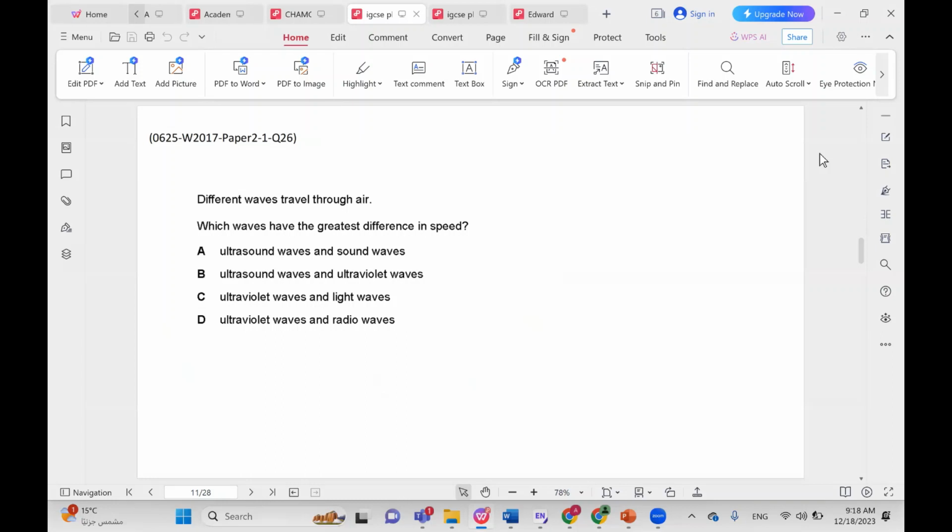Different waves travel through air. Which waves have the greatest difference in speed? So you need to know that electromagnetic waves include ultraviolet waves, light waves, and radio waves. These are not within the scope of this video. These have to do with another video that has to do with light and electromagnetic waves. But ultraviolet waves, light waves and radio waves all have a speed of 3 times 10 to the power of 8 meters per second, 300 million meters per second. And we saw this number in a previous question in this video for ultraviolet. So these have the same speed.